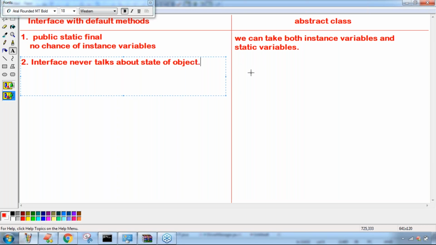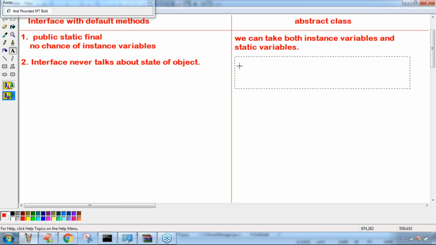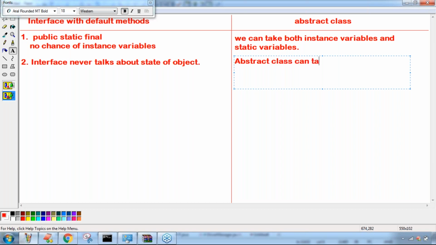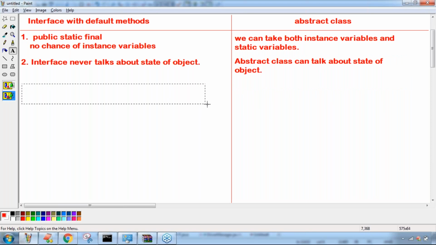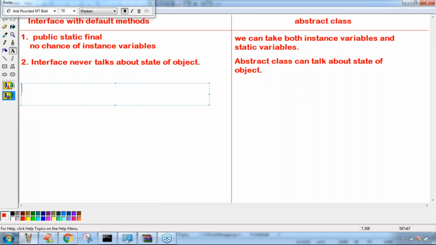But an abstract class can talk about the state of an object, meaning instance variable values, because it contains instance variables. Remember. Now the third one, very important.